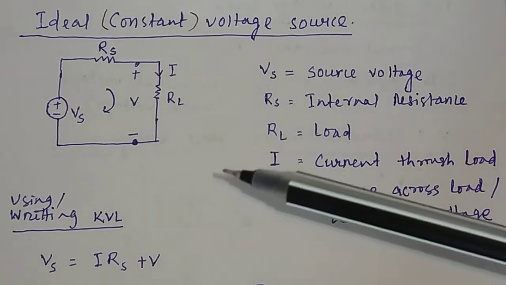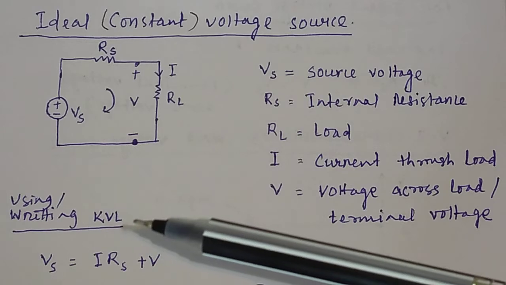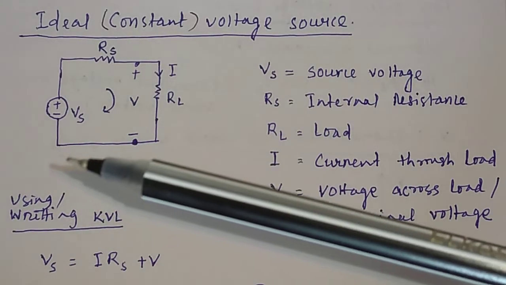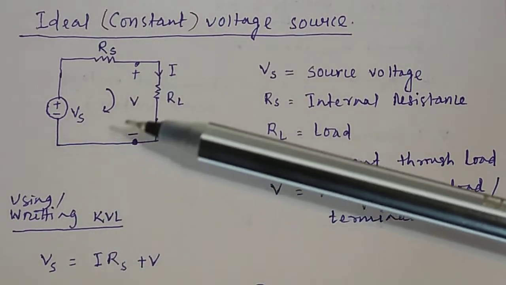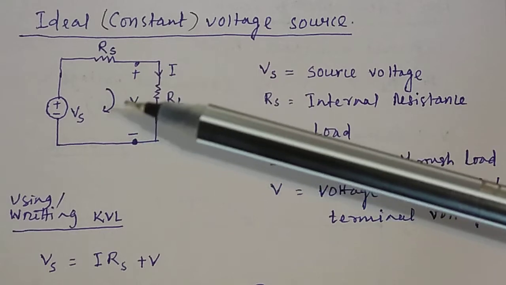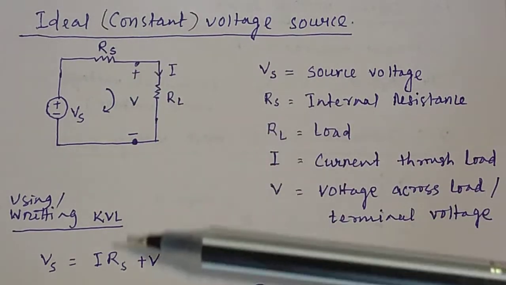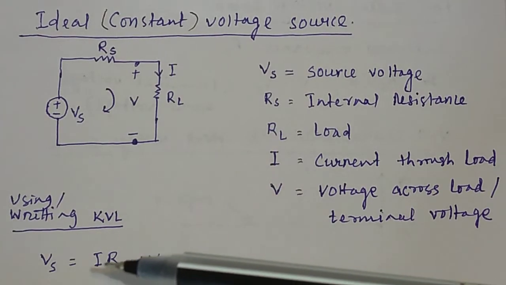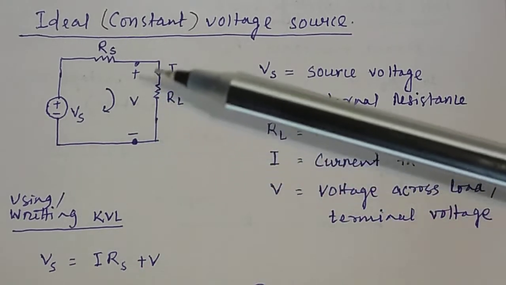Now you can write an equation using Kirchhoff's voltage law. Using Kirchhoff's voltage law, this source voltage Vs is equal to the voltage across this internal resistance, that is current multiplied by the internal resistance, I into Rs, plus the voltage across this load.